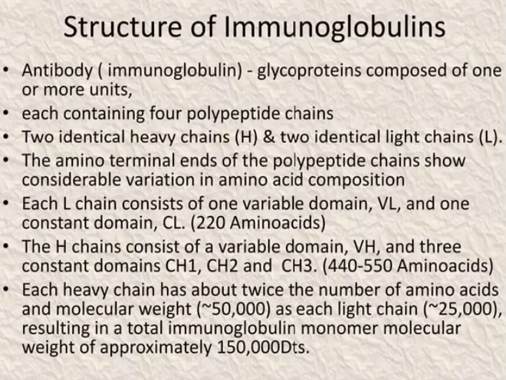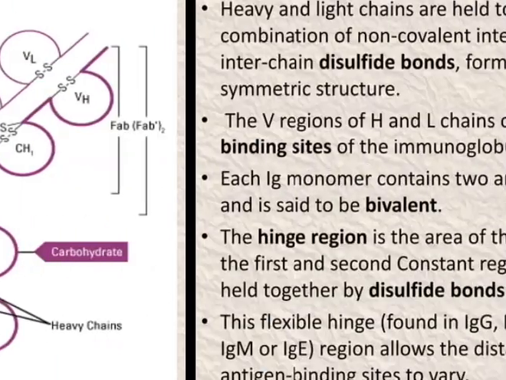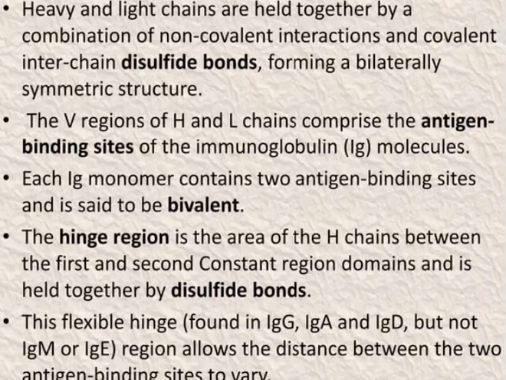Each heavy chain has about twice the number of amino acids, and the molecular weight is nearly 50,000 daltons, as each light chain has nearly 25,000 molecular weight, resulting in a total immunoglobulin monomer molecular weight of approximately 150,000 daltons. The heavy and the light chains are held together by a combination of non-covalent interaction and covalent interchain disulfide bonds, forming a bilaterally symmetric structure. The V region of the H and L chain comprises the antigen binding site of the immunoglobulin molecule. Each Ig monomer contains 2 antigen binding sites and is said to be bivalent.